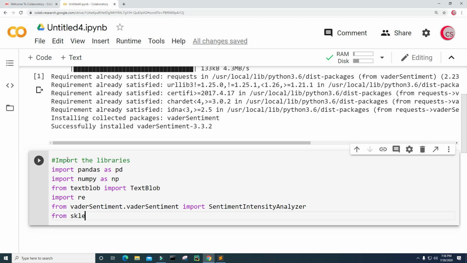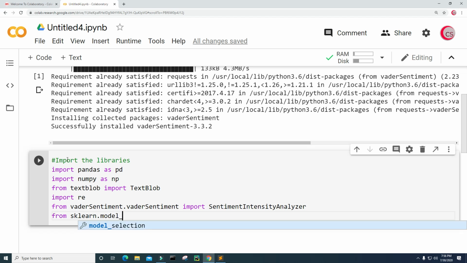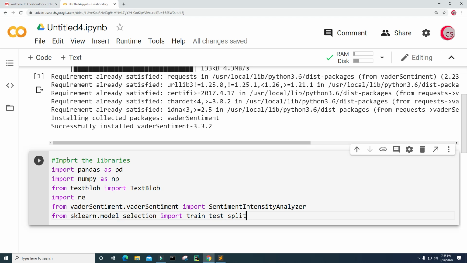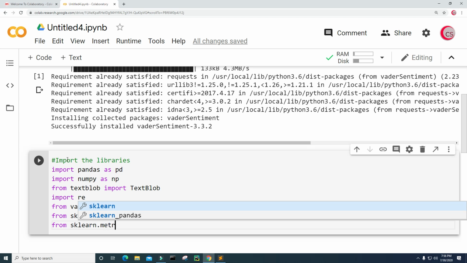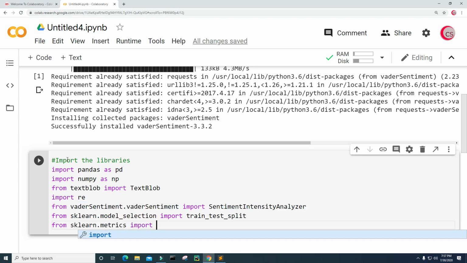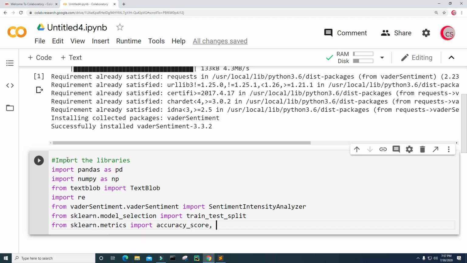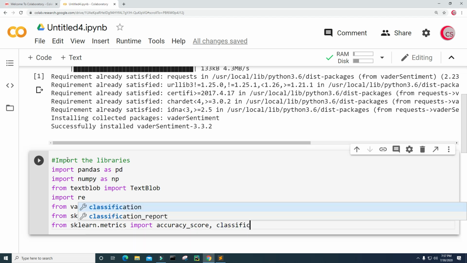Next, from sklearn.model_selection, I'm going to import train_test_split. And from sklearn.metrics, I'm going to import accuracy_score and classification_report.